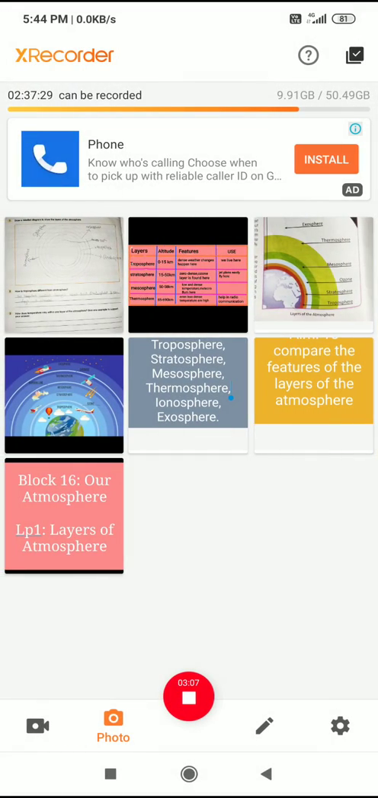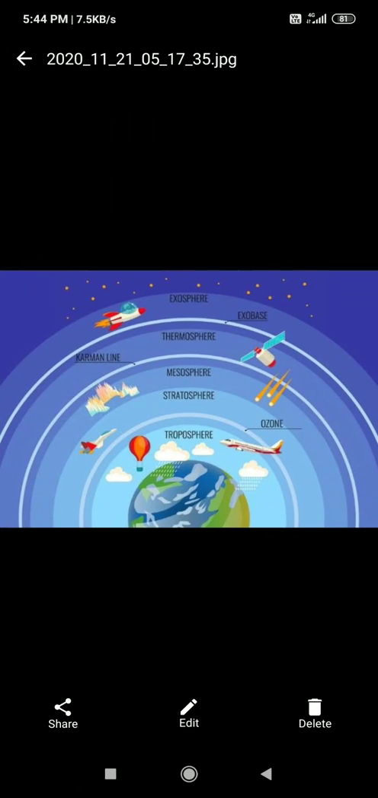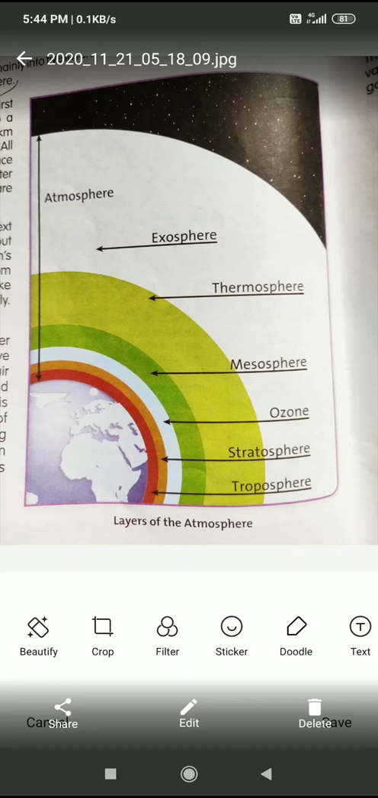Do you know how many layers we have? How many layers does the atmosphere have? The atmosphere has 5 layers. The first layer is the troposphere, then stratosphere, mesosphere, thermosphere, exosphere. You can see here the layers of the atmosphere.